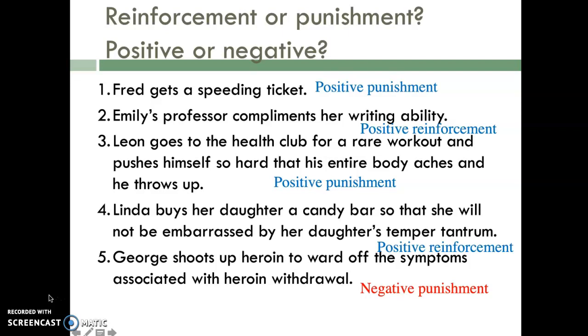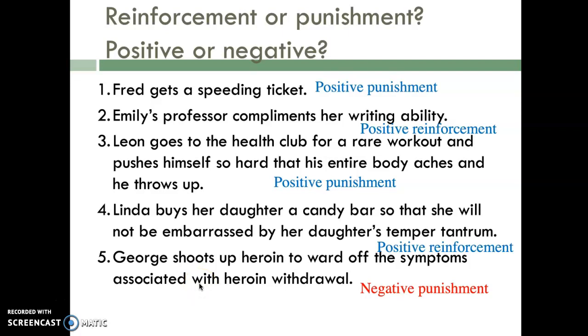George shoots up the heroin to ward off the symptoms associated with heroin withdrawal. So by taking the drug, it removes the negative feelings. And so it's going to reinforce the behavior, but it's negative because it's removing the pain. So my apologies, this last one is negative reinforcement.